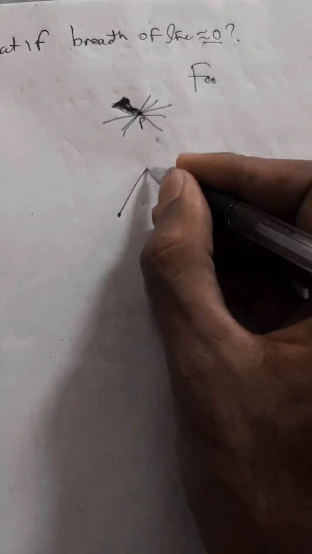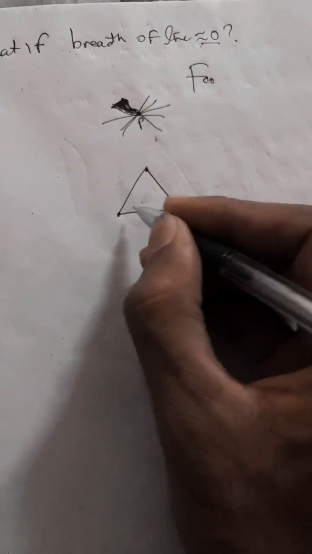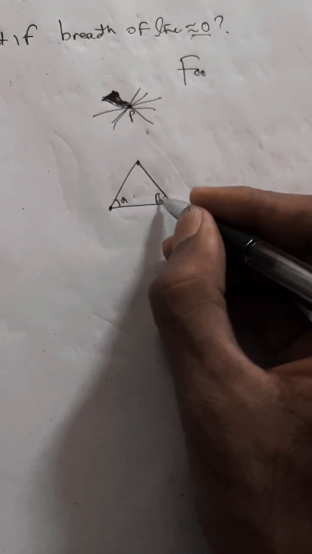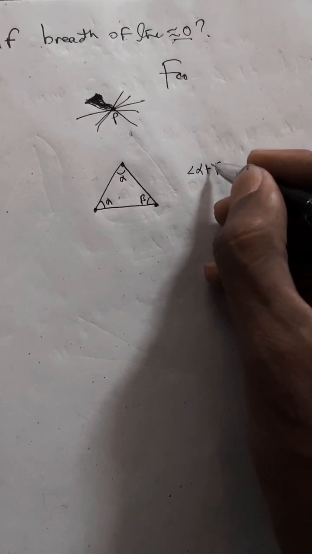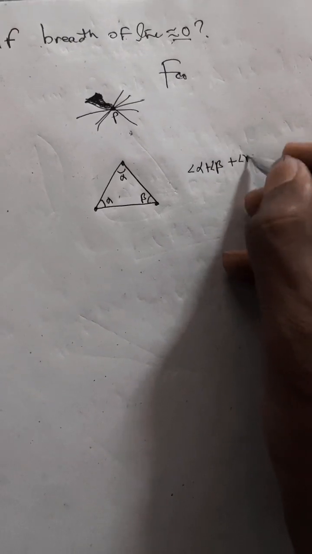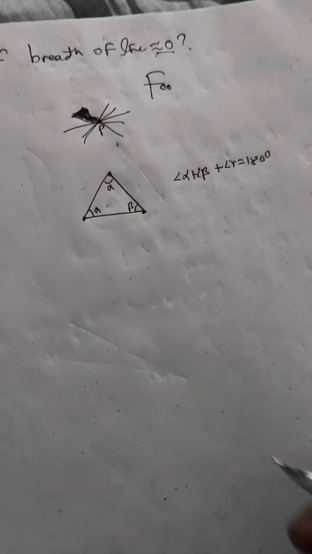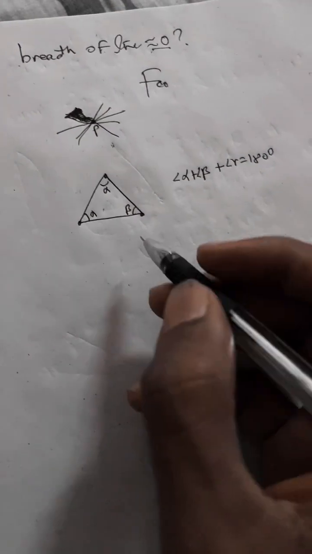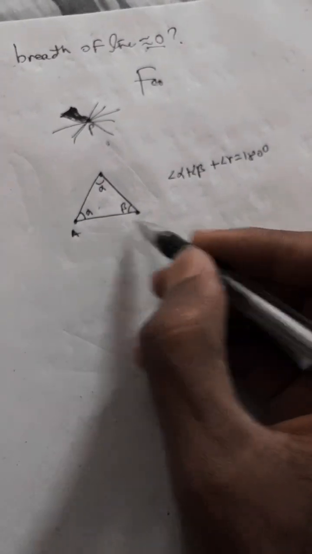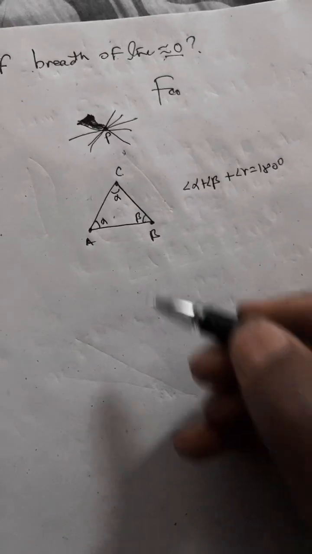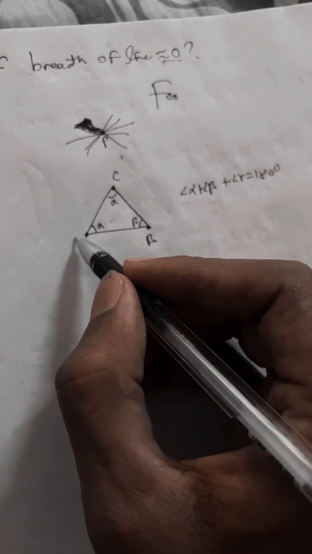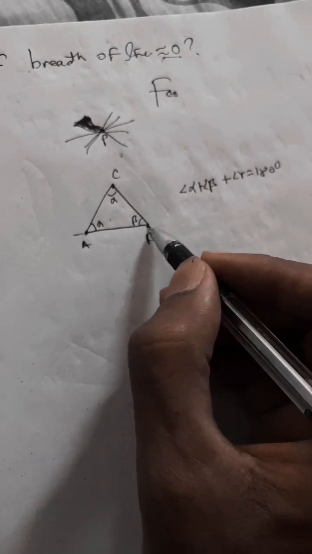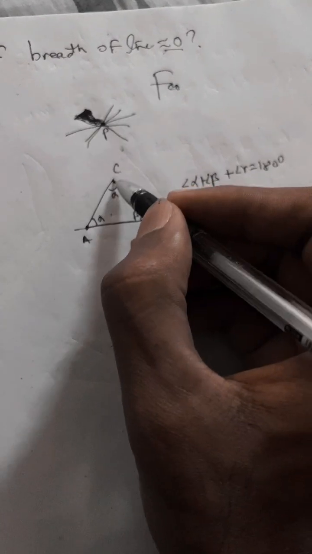We wanted to prove that given a triangle with angles alpha, beta, gamma, the sum of angle alpha plus angle beta plus angle gamma makes 180 degrees. The first step was this: here is a line given, AB, and here is a point.